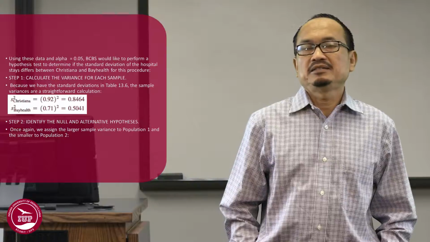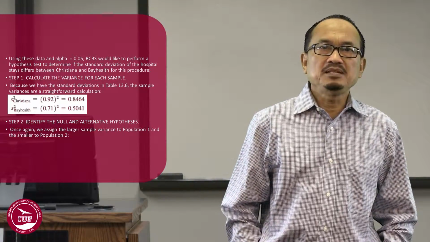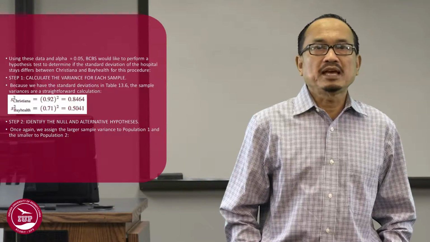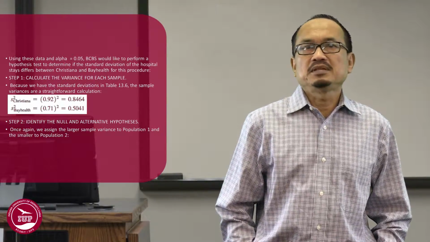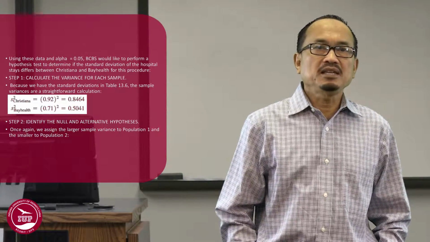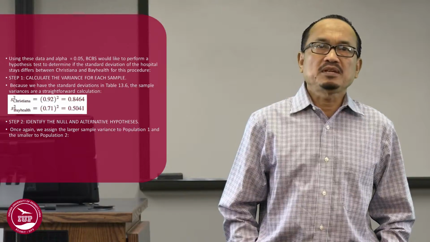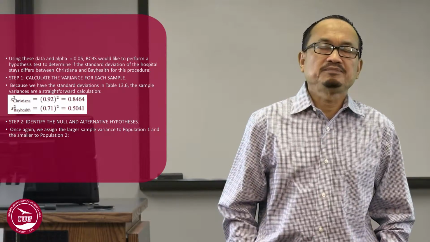Using this data and alpha equal to 0.05, BCBS would like to perform a hypothesis test to determine if the variance for the hospital stays differs between Christiana and Bay Health for this procedure.